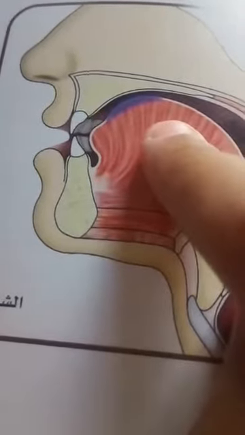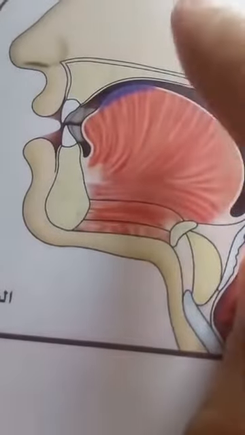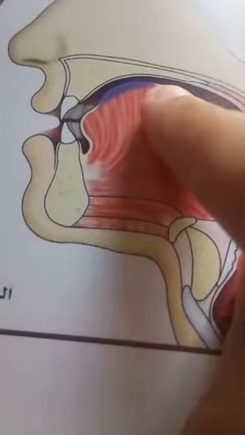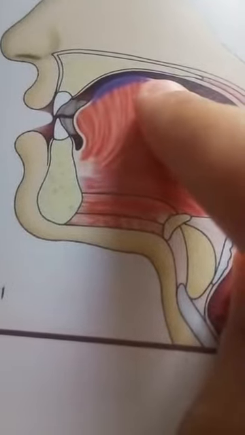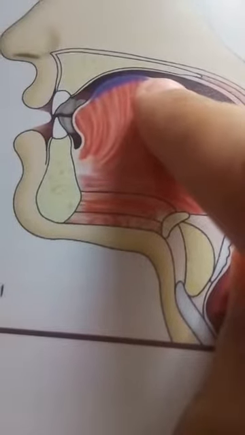When the wasatul lisan touches the upper palate, Sheen is pronounced. But Sheen has a characteristic of tafashi, spreadness. That is the sound like ash, ish, ush.